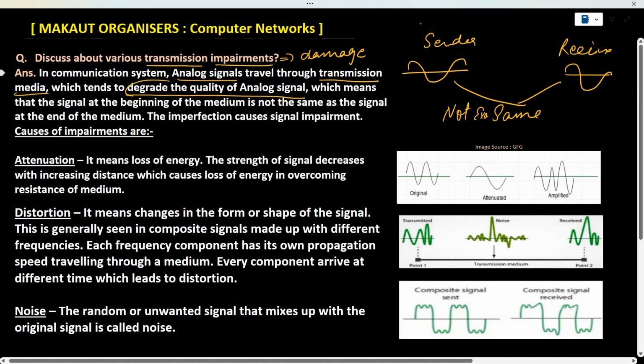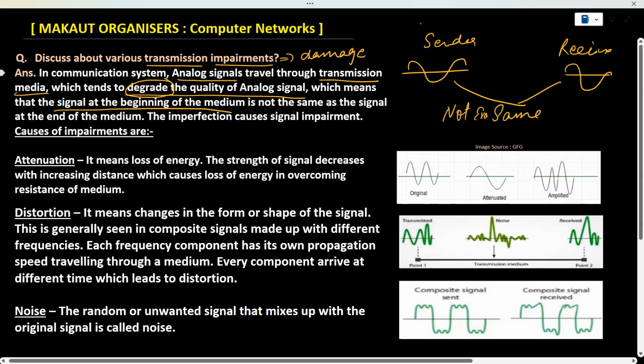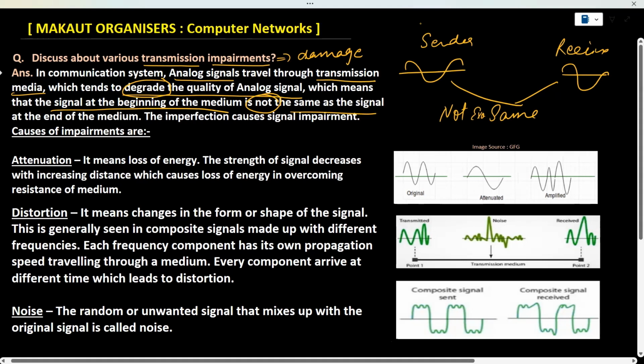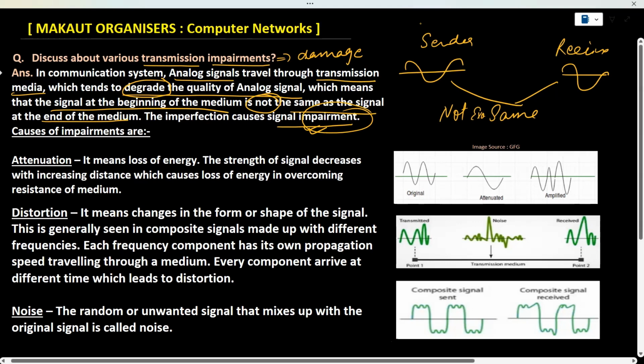Because of that transmission medium, the quality of the signal is degraded, which means that the signal at the beginning of the medium is not the same as the signal at the end. And the imperfection causes signal impairment. That means because of this imperfection, there is damage to the signal. Now let's see some impairments that cause this damage.